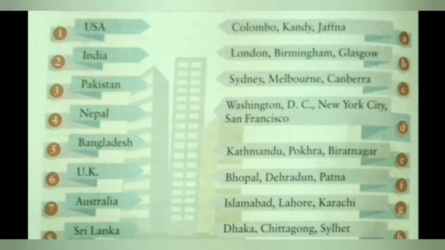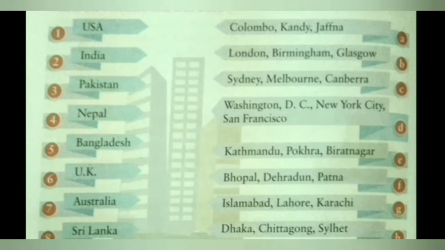Next country given here is Australia, and the famous cities of Australia are Sydney, Melbourne, Canberra. So we will match 7th Australia with C, Sydney, Melbourne, Canberra. Next country given here is Sri Lanka, and the famous cities of Sri Lanka are Colombo, Kandy, Jaffna. So we will match 8 Sri Lanka with A, Colombo, Kandy, Jaffna.